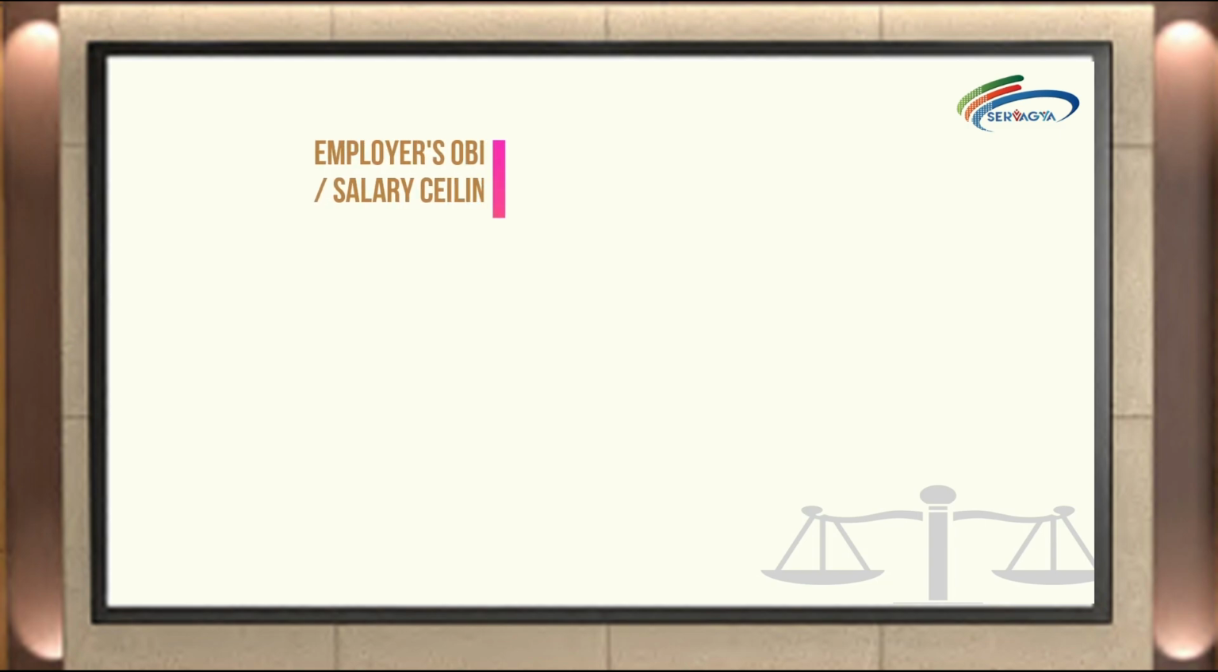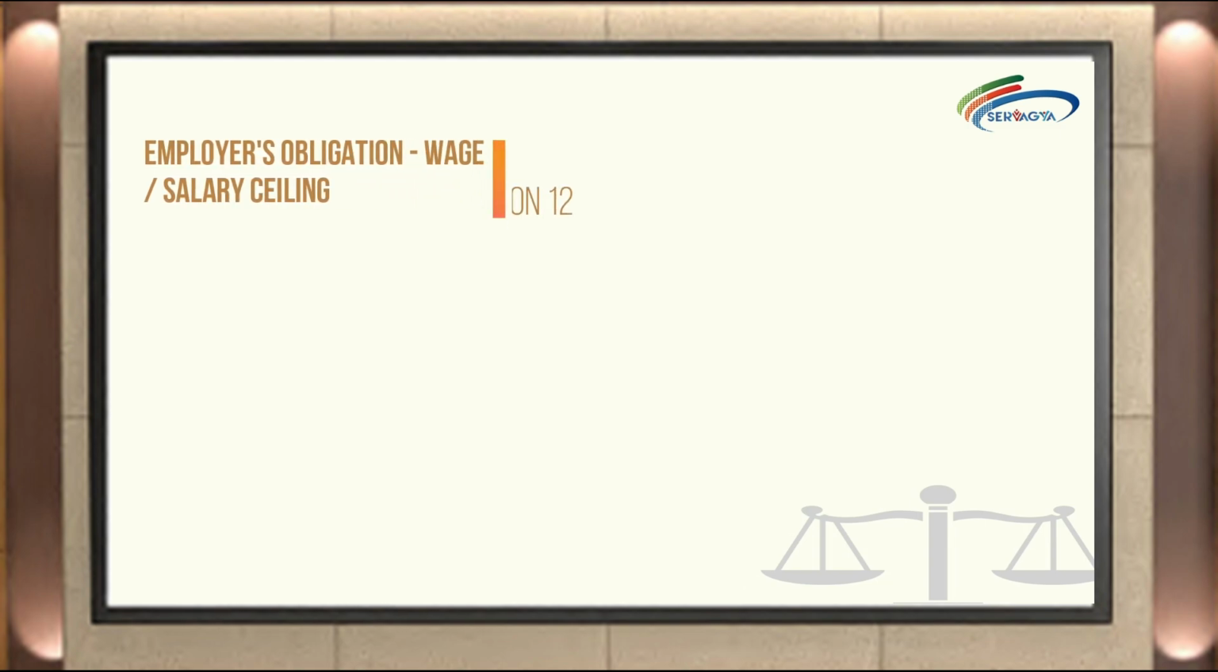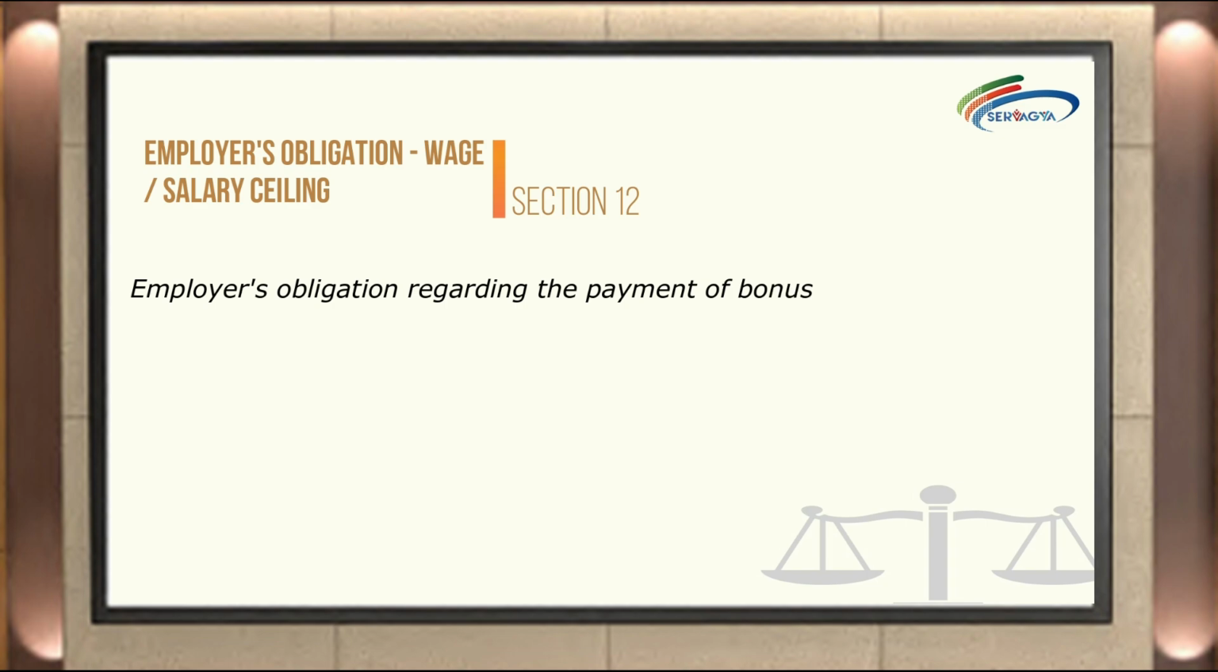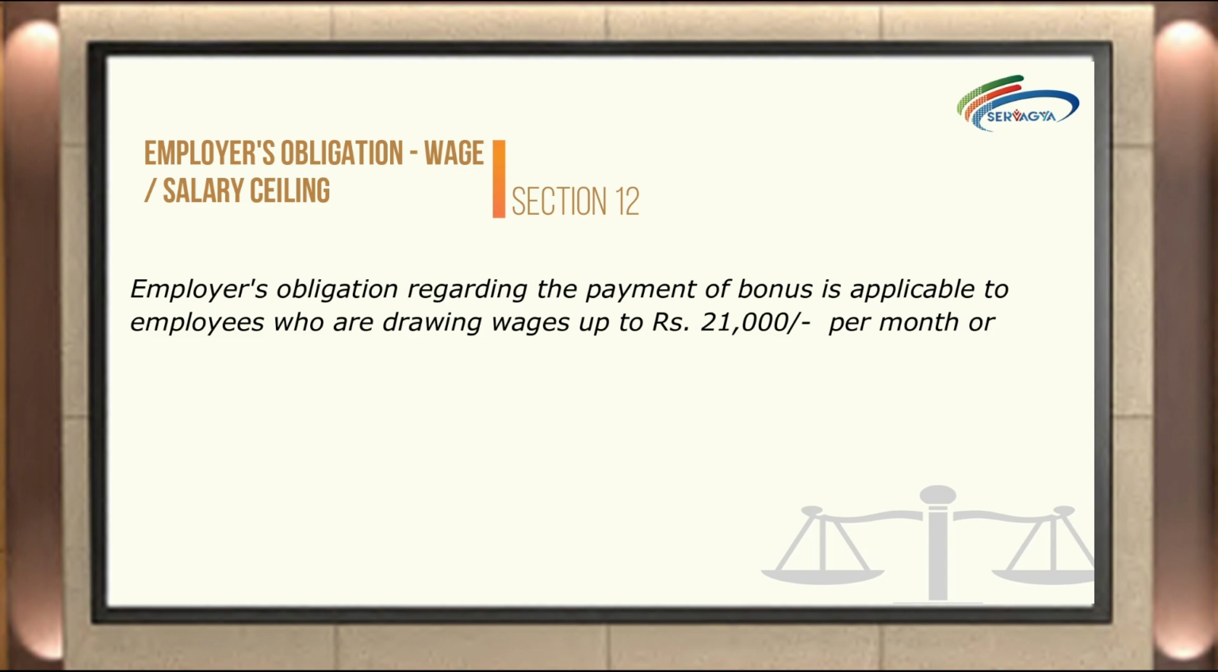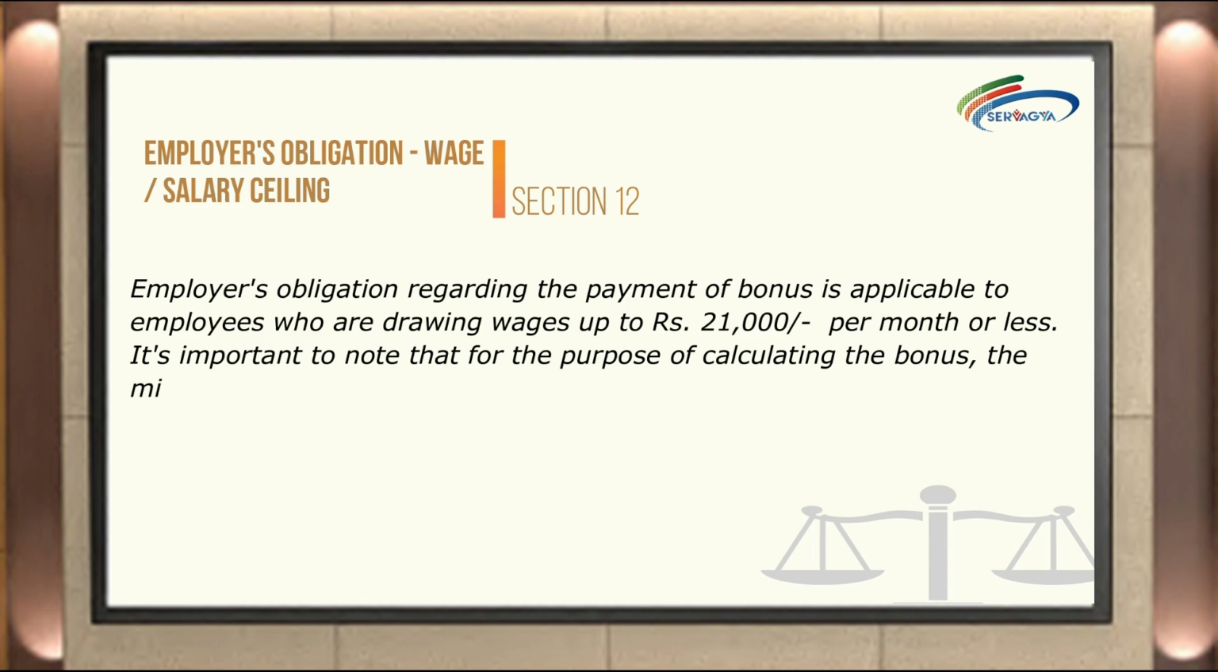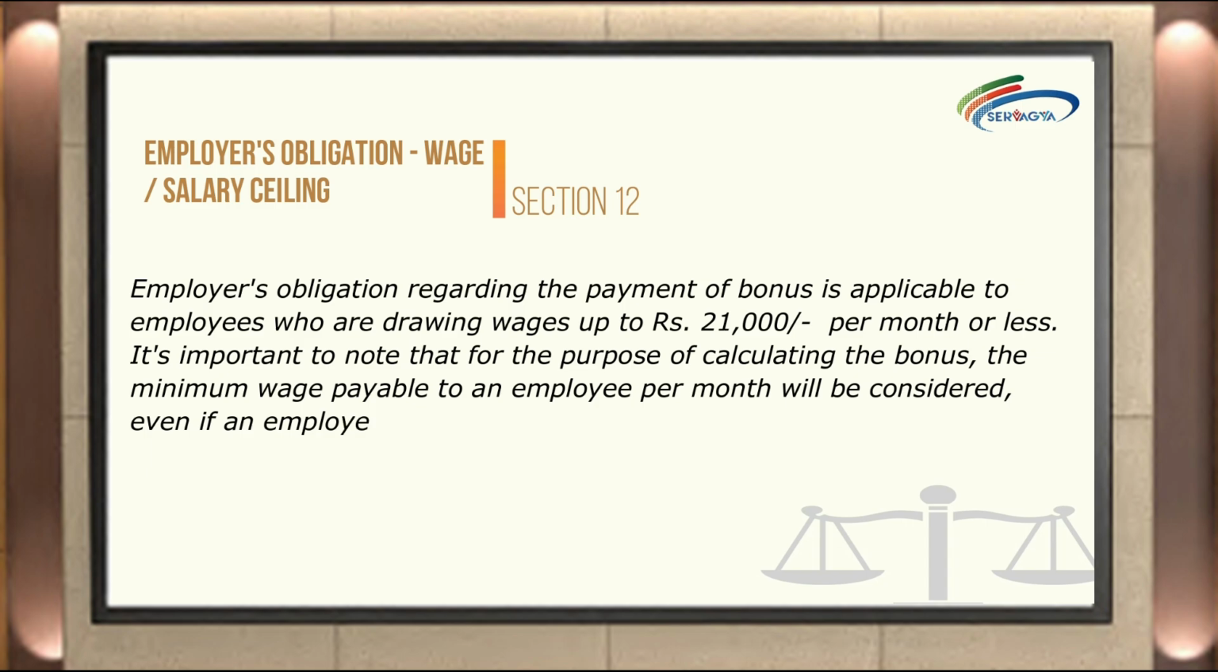Employee's obligation, wage or salary ceiling, Section 12. According to Section 12 of the Bonus Act, the employer's obligation regarding the payment of bonus is applicable to employees who are drawing wages up to Rs 21,000 per month or less. It's important to note that for the purpose of calculating the bonus, the minimum wage payable to an employee per month will be considered, even if an employee is drawing up to Rs 21,000 per month. This section sets the wage or salary ceiling for determining which employees are eligible for bonus payments.